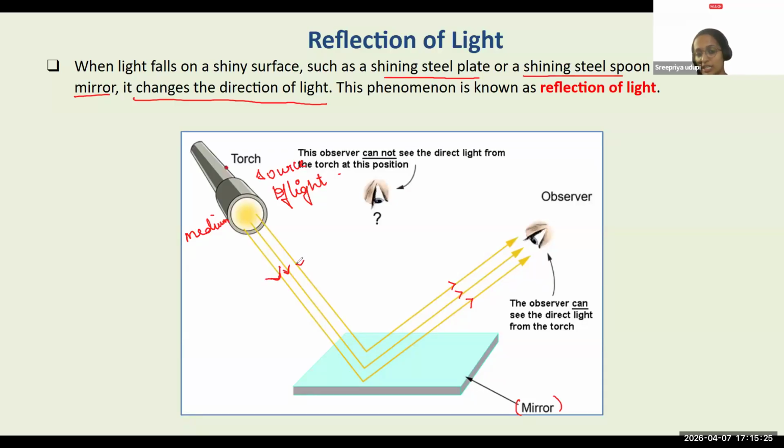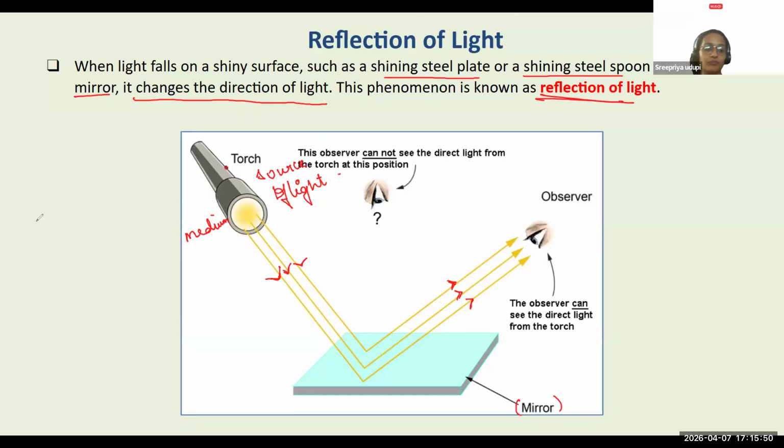The light was incident in this direction, and after reflection, the direction of light has changed, right? So things you have to understand in case of reflection: one, the light is bouncing into the same medium, right? Next, the direction of light is changing. So therefore, this phenomenon is called reflection of light.